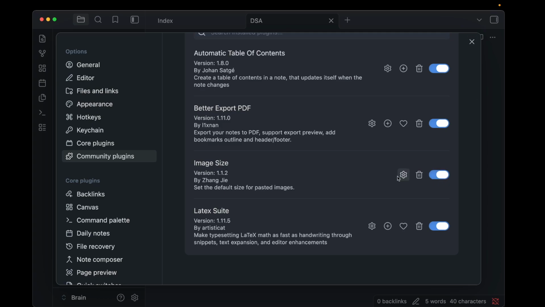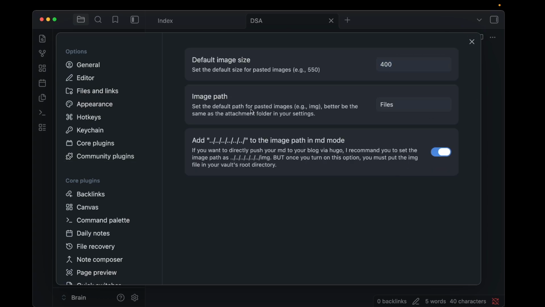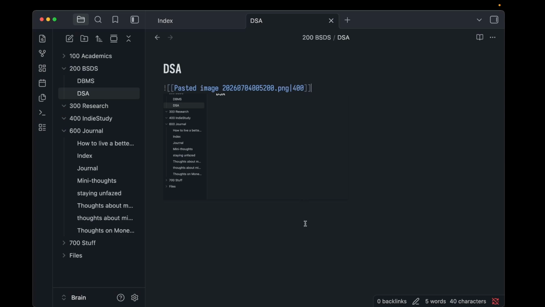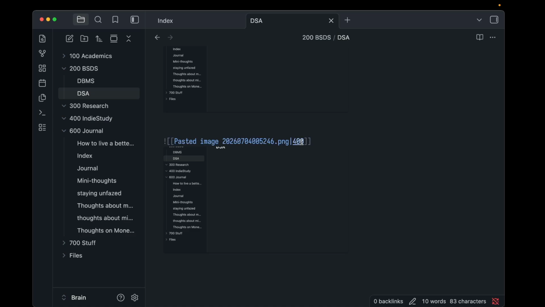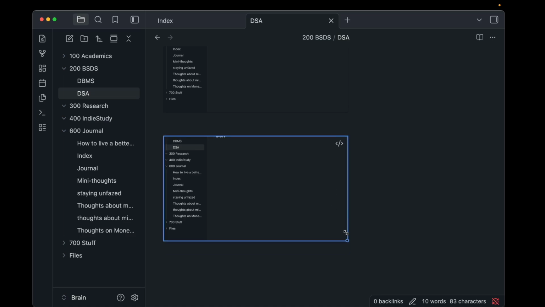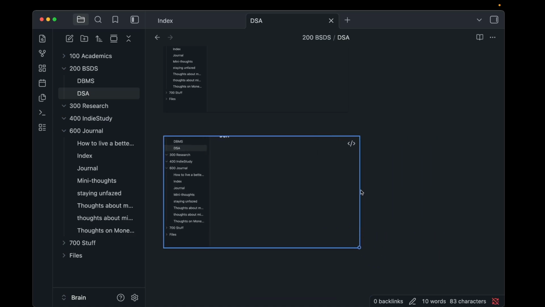So you go to the settings and specify the image files path, and all my screenshots go into this files folder. So every attachment I have automatically goes into this. The default image size is 400, so I keep it 400. And then if I paste one more, it automatically applies this 400 tag, right? And you can also resize it yourself.